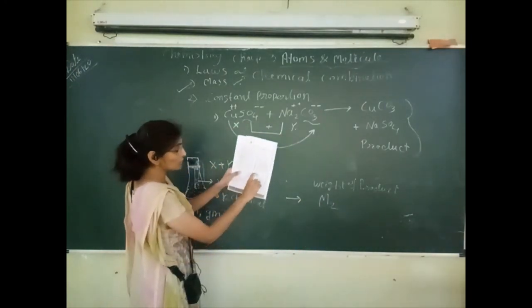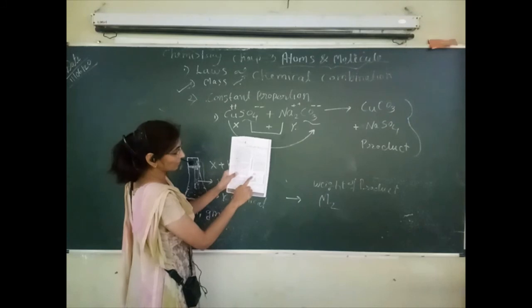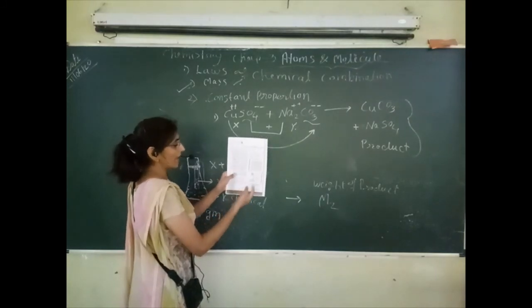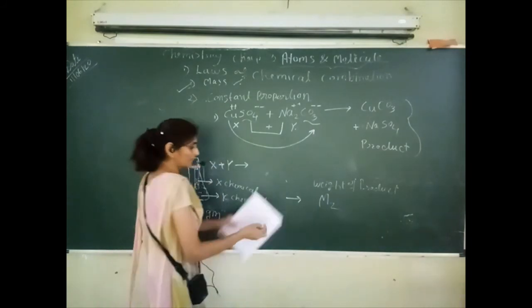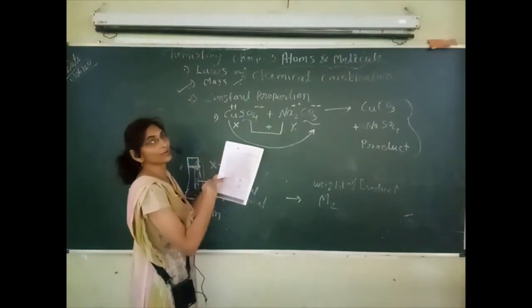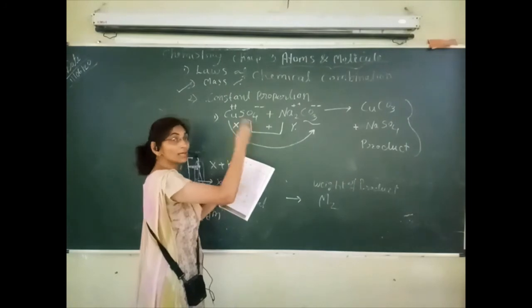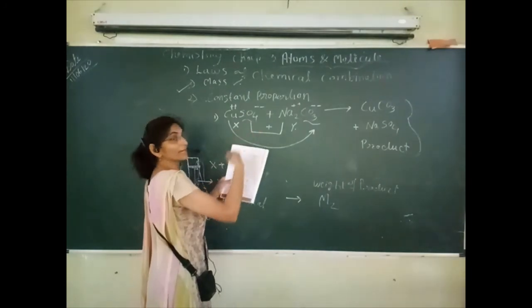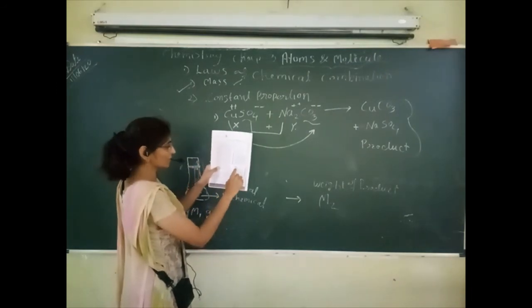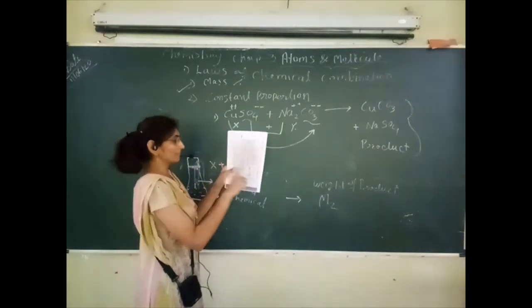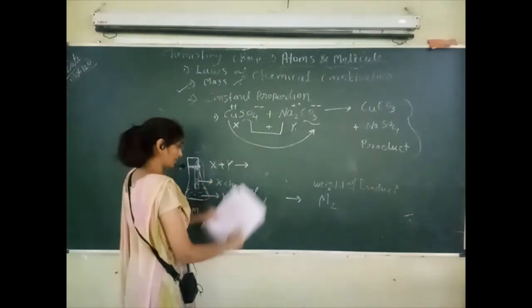And here it is a closed container, because of that all the reaction happens in the closed container. That's why no gas is released and no chemical escapes outside the conical flask. All the chemicals, all the reaction is inside that airtight container.